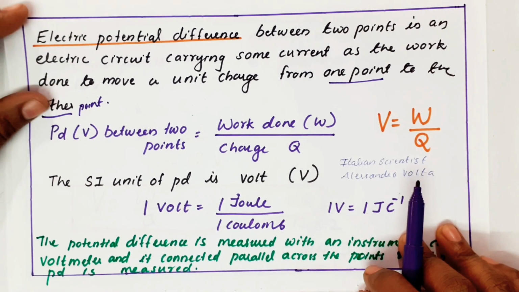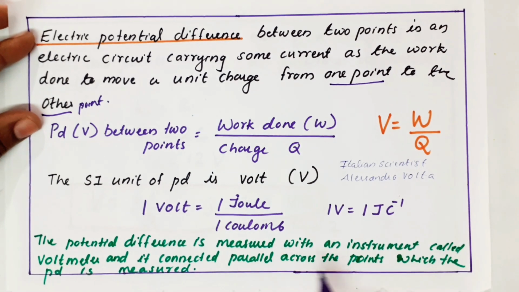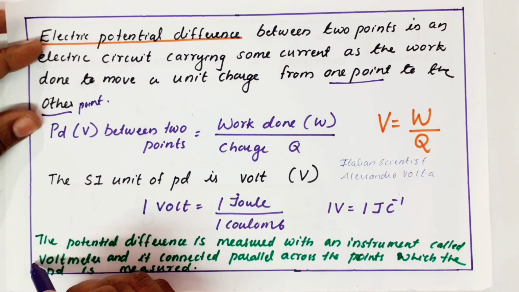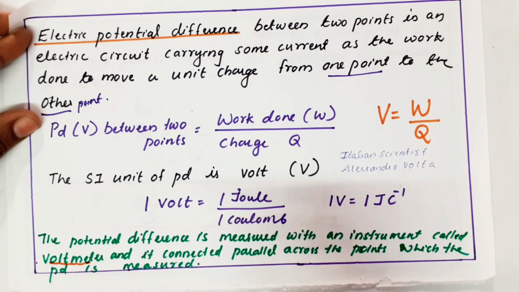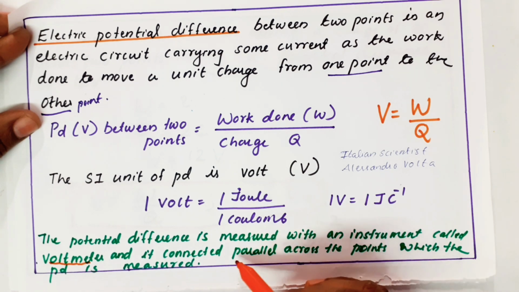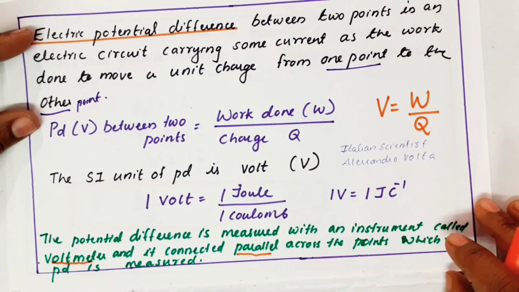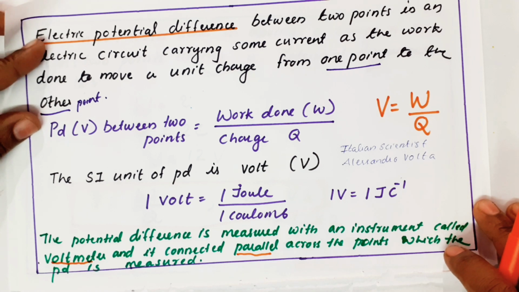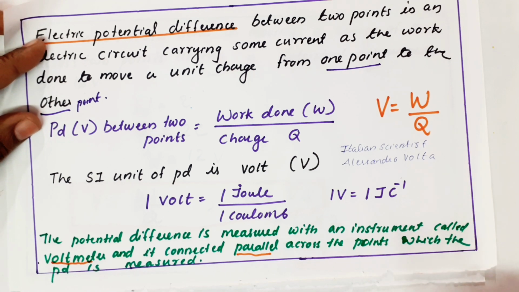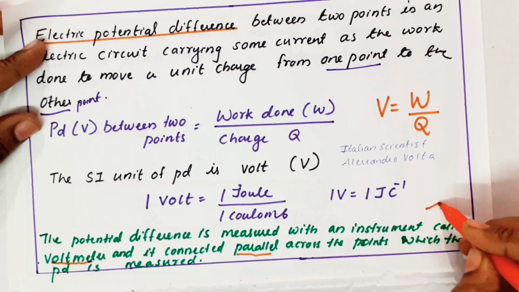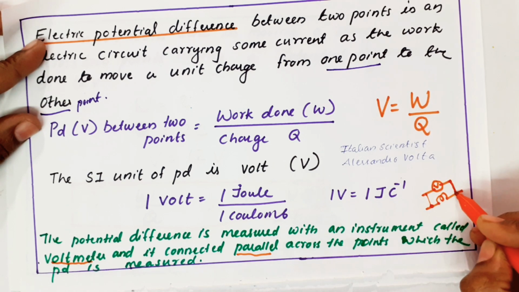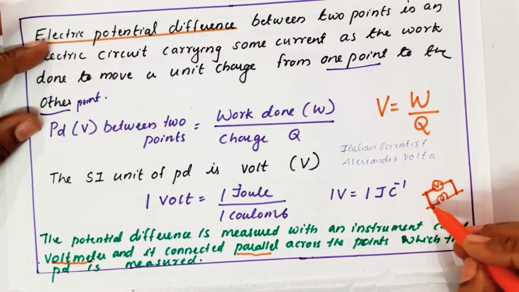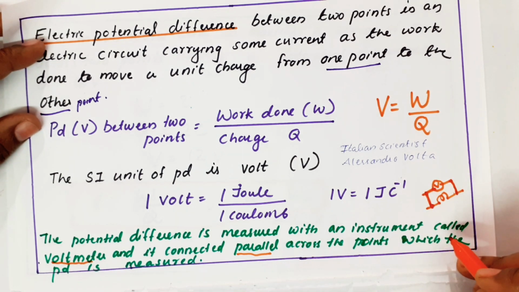Same as the previous one, potential difference you can also measure with an instrument called a voltmeter. Its symbol is V. It is connected in parallel across the circuit. Parallel means across. For example, assume this is a bulb. I want to find the potential difference of the bulb, so I should connect the voltmeter across the bulb. This is called a parallel connection.